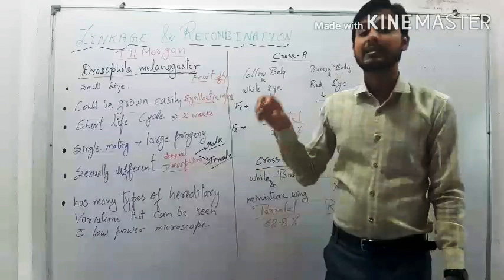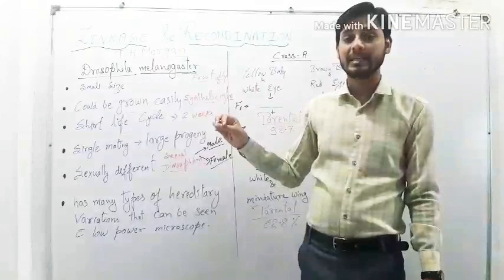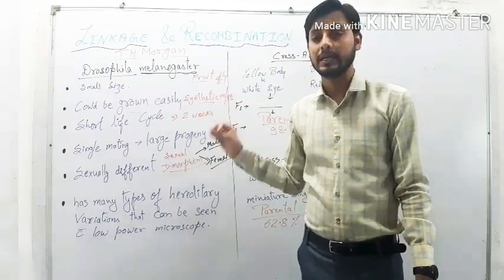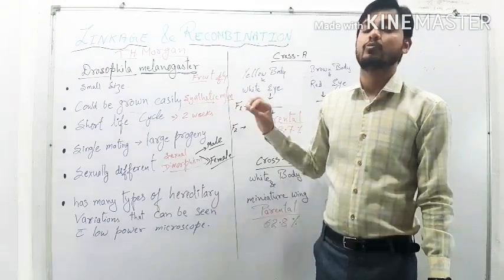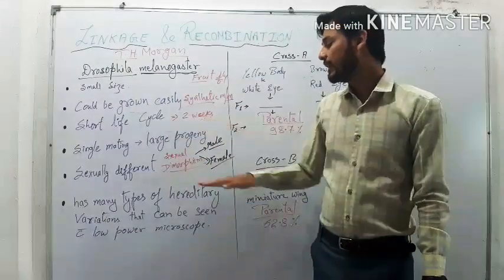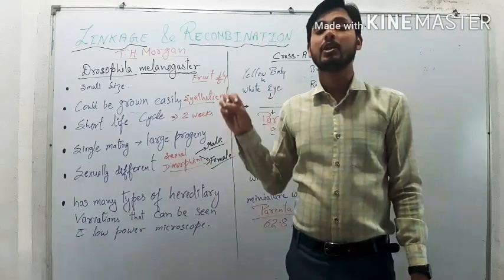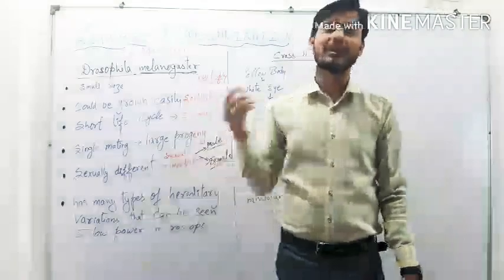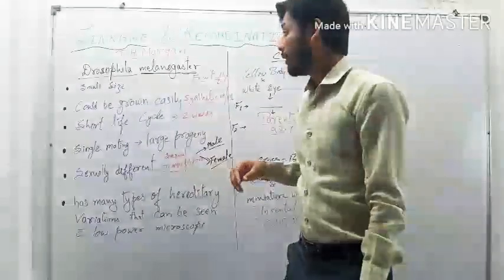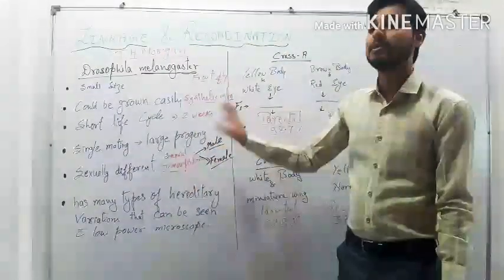Next, they show sexual dimorphism, that is, the male and female can be easily distinguished from one another, and the male is smaller than the female. Next, there are many types of hereditary variations that can be seen with a low power microscope, or a simple microscope, easily. These are the reasons for which Morgan selected Drosophila.